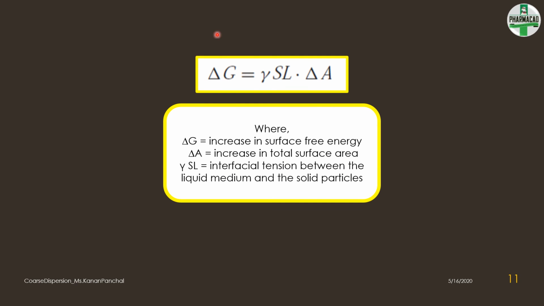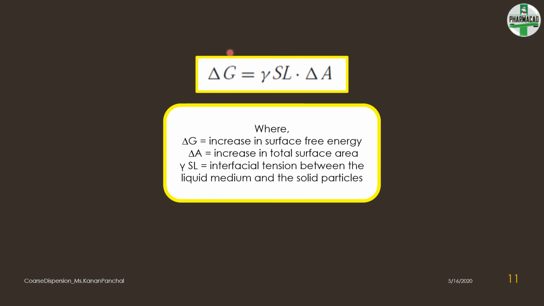So we understand that agglomeration is a result of the system trying to attain thermodynamic stability. Now this is given by this mathematical equation right here, where delta G equals gamma SL times delta A, where delta G is nothing but increase in surface free energy, delta A is increase in the total surface area, and gamma SL is the interfacial tension between the liquid medium and the solid particles dispersed therein.